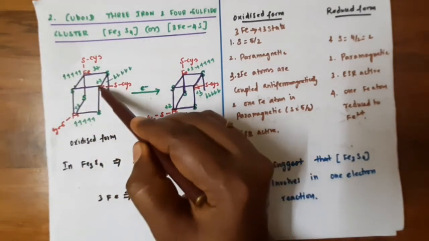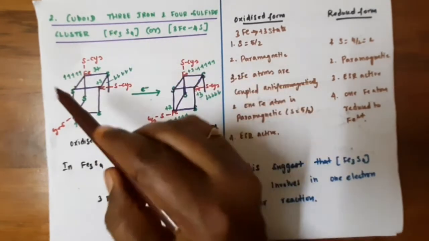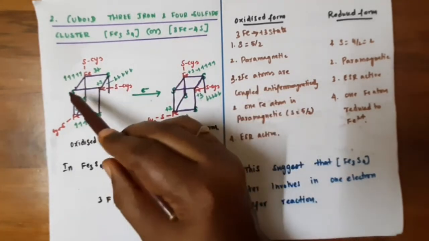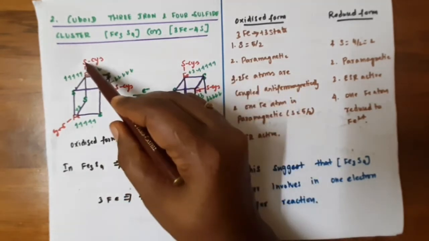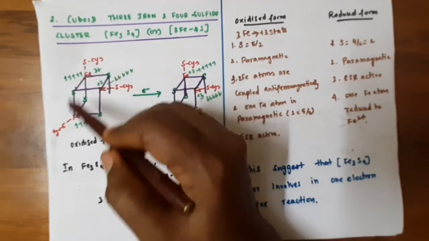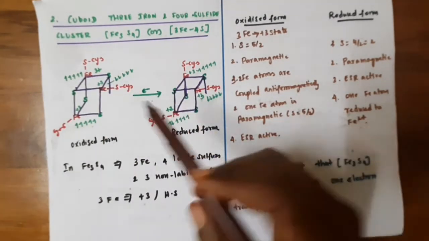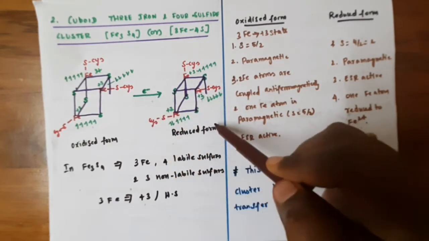So here, 1, 2, 3 iron atoms and 1, 2, 3, 4 sulfurs. These 4 sulfurs are labile sulfurs, and the red marked sulfurs from cysteine residues, 1, 2, 3, are not labile sulfurs. It is the oxidized form, and when it takes 1 electron it gets reduced to Fe2+.